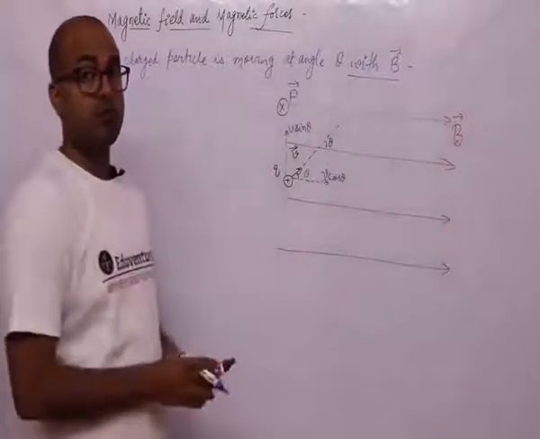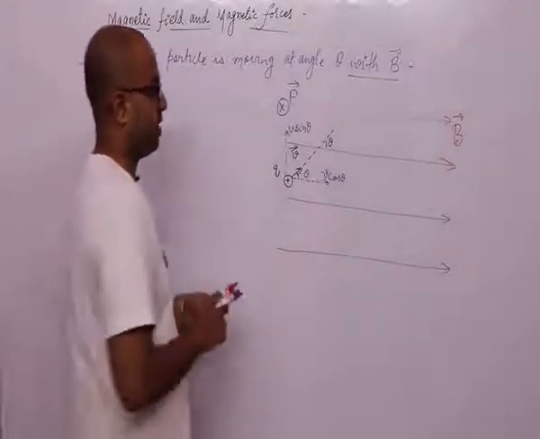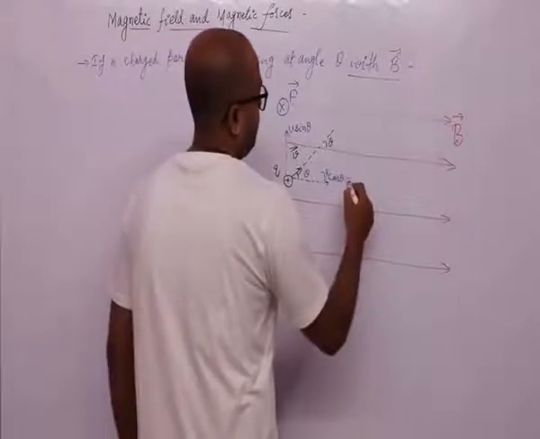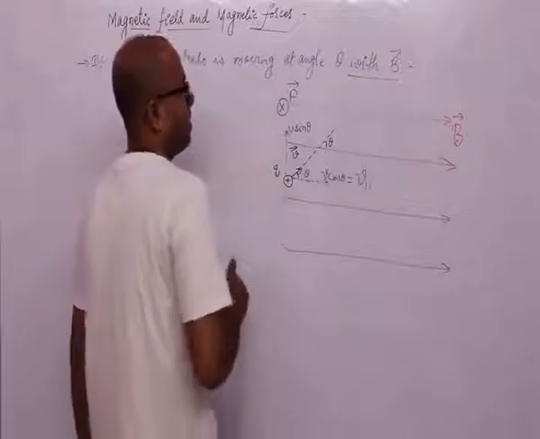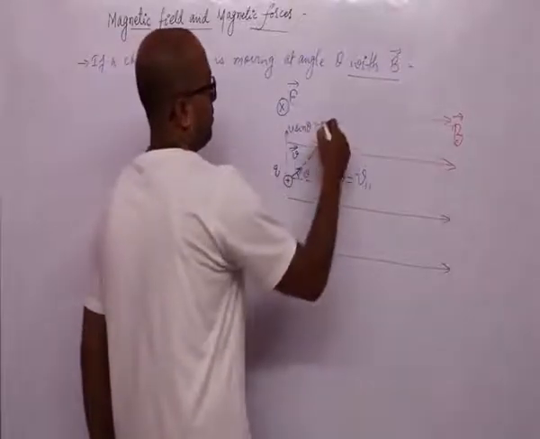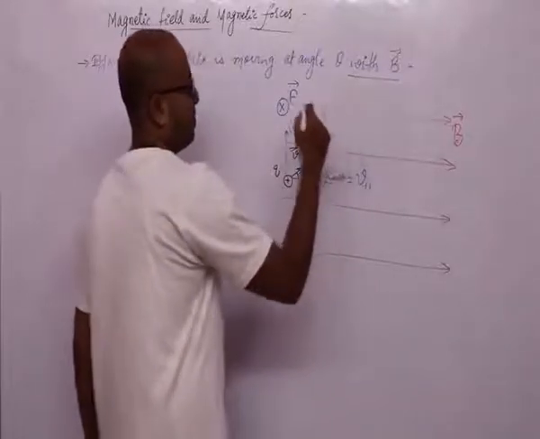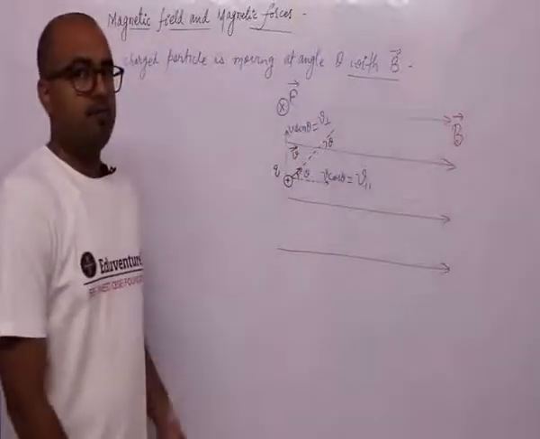So there are two components of the velocity vector here. This is the parallel component, parallel to the magnetic field, and this is the perpendicular component, perpendicular to the magnetic field.